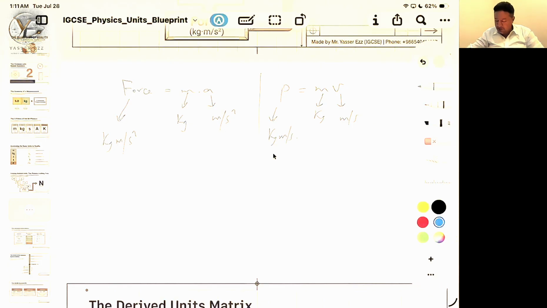Let's see some other example. Work equals force times displacement. The unit of force is Newton in SI unit, but it's not the base SI unit. It is the SI unit only. So kilogram meter per second squared multiplied by meter will be kilogram meter squared per second squared.